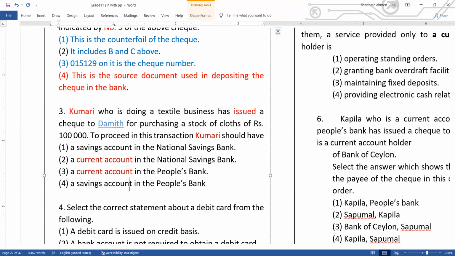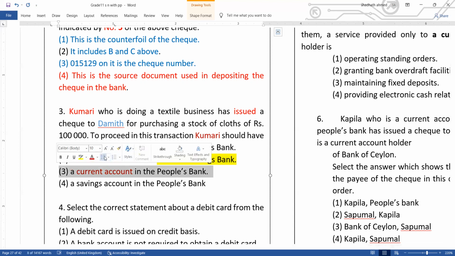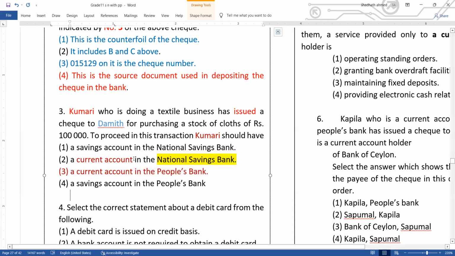So you cannot open a current account in the National Savings Bank. Therefore, your answer should be number 3, because you can open a current account in People's Bank.